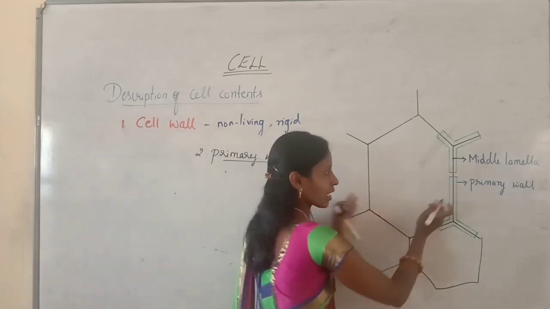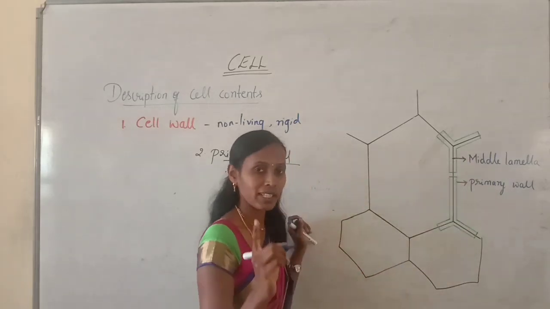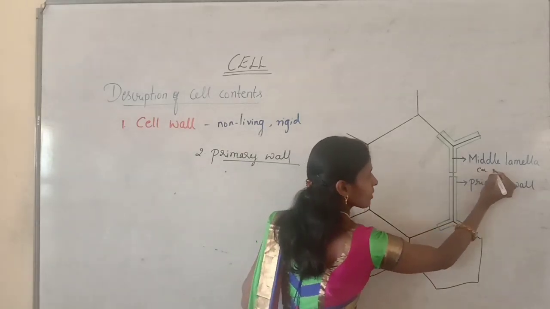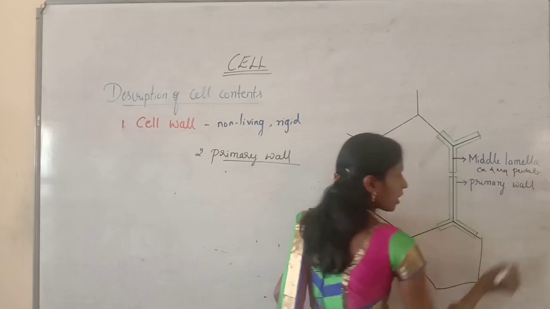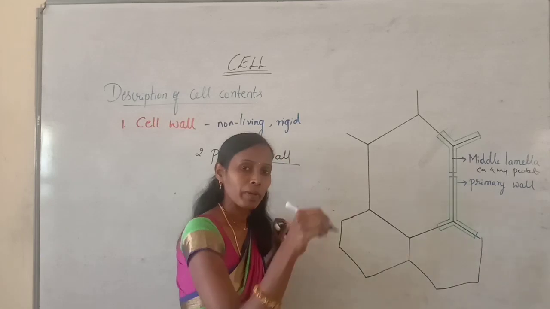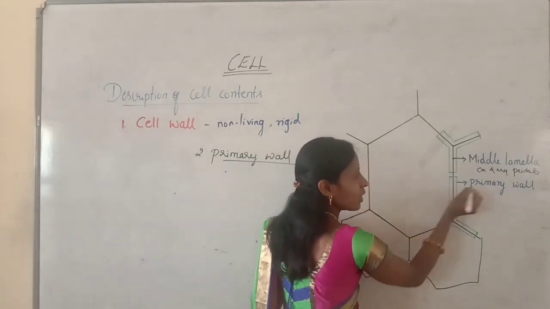Now look at the diagram. Here you can see the middle lamella. It is formed at the time of cytokinesis only, and it is accumulated with calcium and magnesium pectate. Now inner to this middle lamella, there will be a formation of one more layer. This is called as a primary wall.